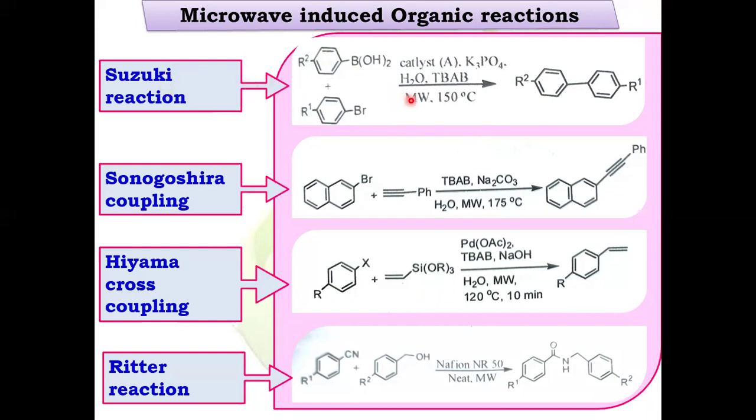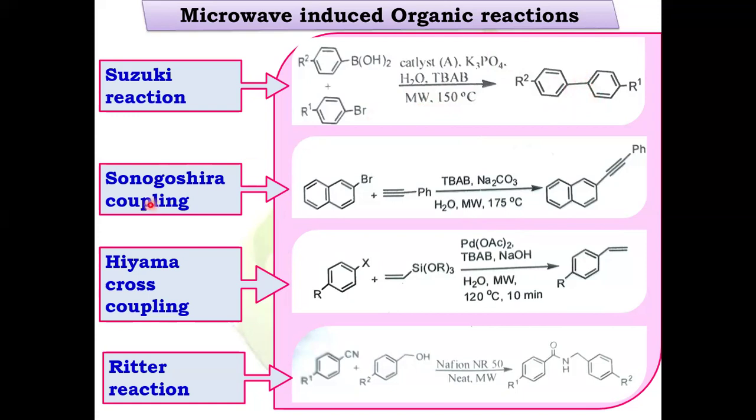So while using microwave irradiation and some reusable and environmentally safer catalysts like TBAB, that is tetrabutyl ammonium bromide, we can perform the Suzuki reaction, that is the reaction of boronic acid with aryl bromide in presence of potassium phosphate and tetrabutyl ammonium bromide. Upon microwave irradiation, it gets converted into the biaryl compound.